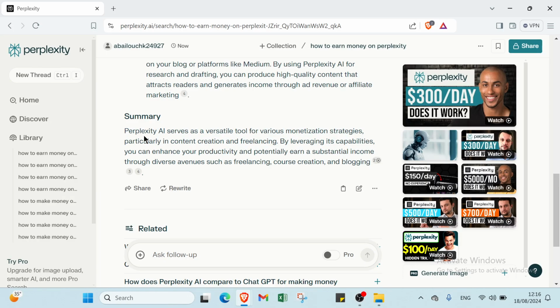Perplexity AI serves as a versatile tool for various monetization strategies, particularly in content creation and freelancing. By leveraging its capabilities, you can enhance your productivity and potentially earn a substantial income through diverse avenues such as freelancing, course creation, and blogging.